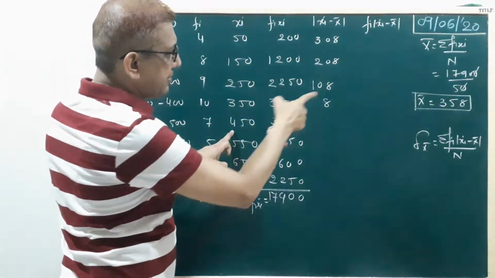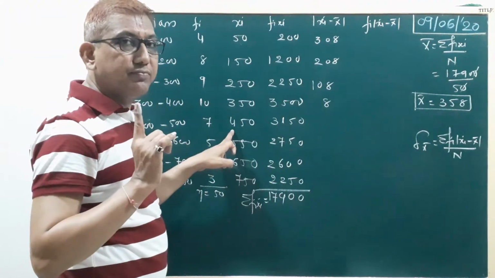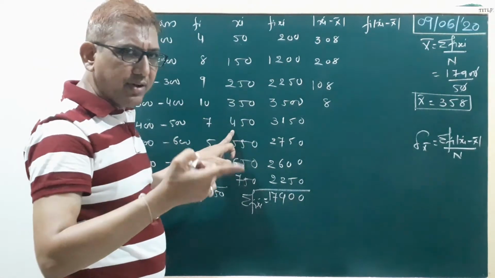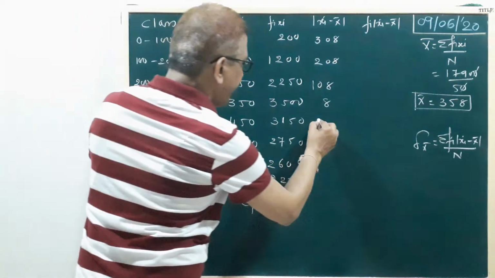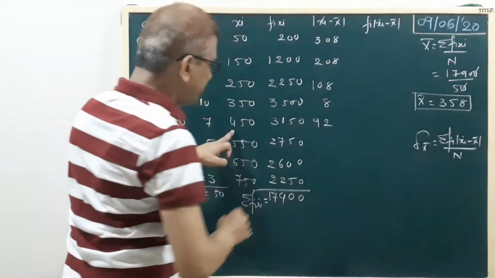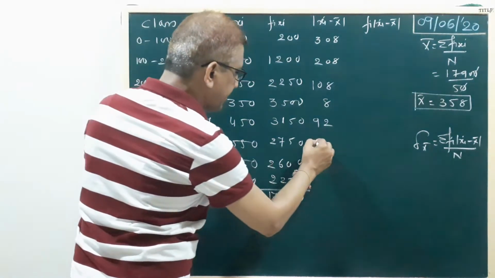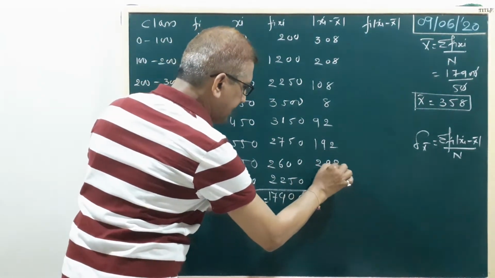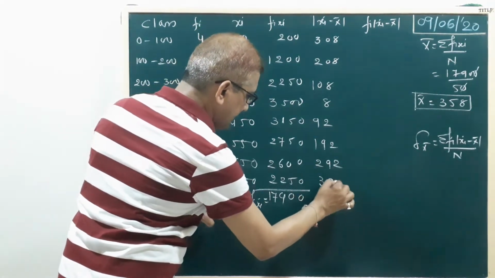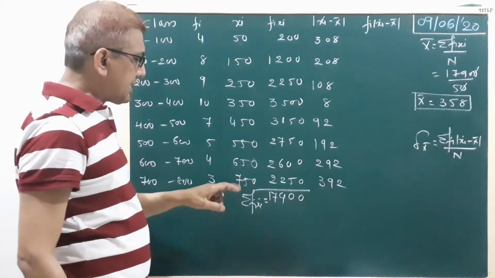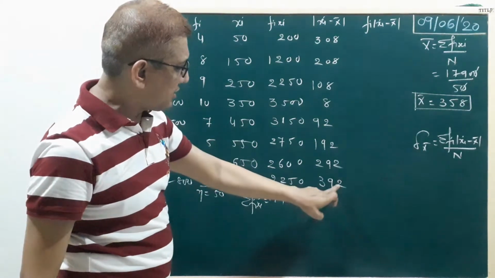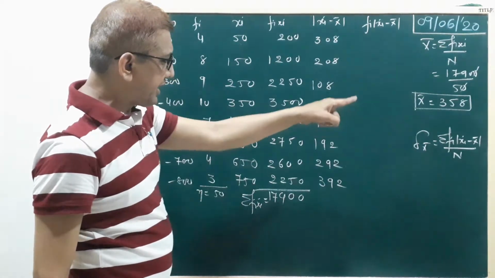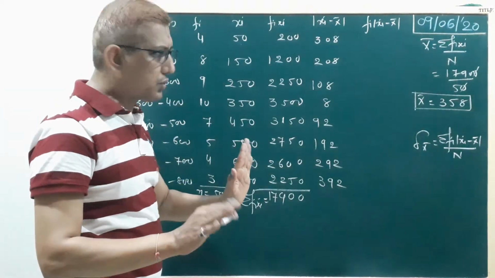Now 450 minus 358, 92. 450 minus 350, 100, and 100 minus 8, 92. Okay? 92. Now add the number 100: 192, here 292, here 392. Then the last one also verified. 10 minus 8, 2. 14 minus 5, 9. 6 minus 3, 3. Okay.